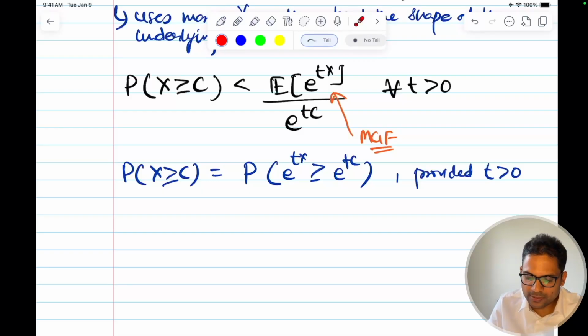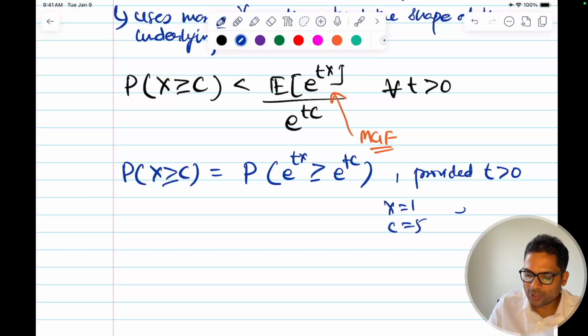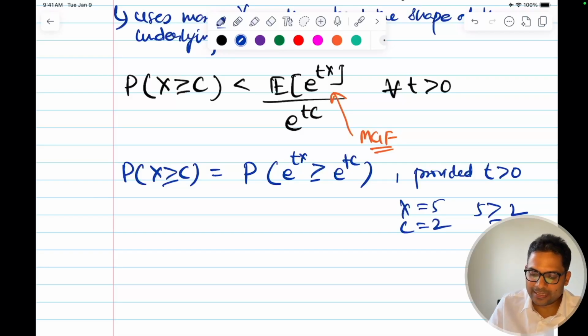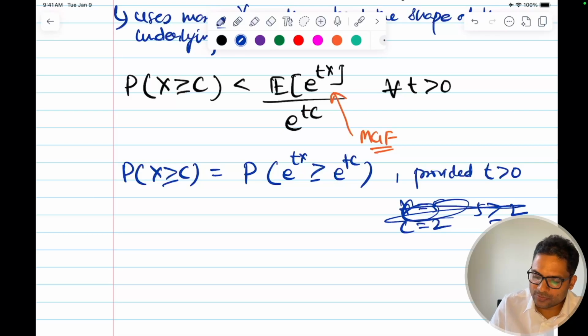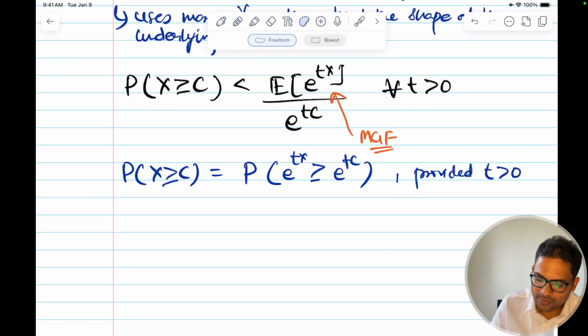If t is positive, and you have x and c, then any power of e will be correspondingly higher.